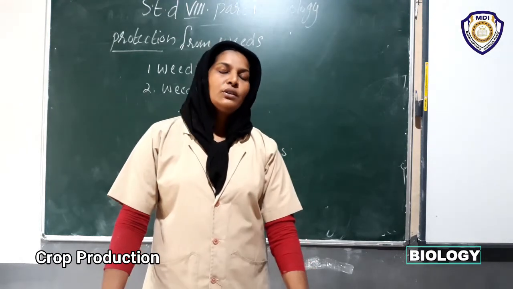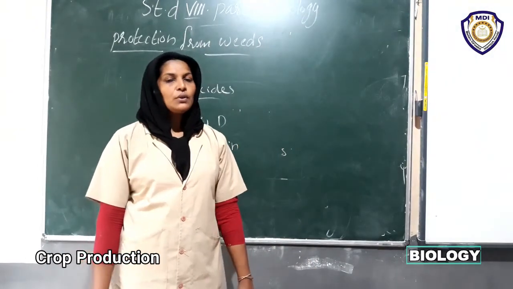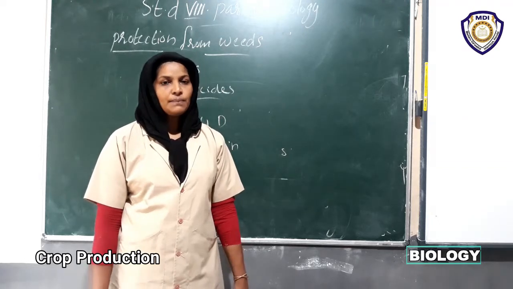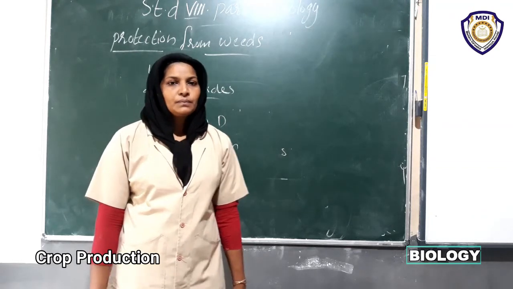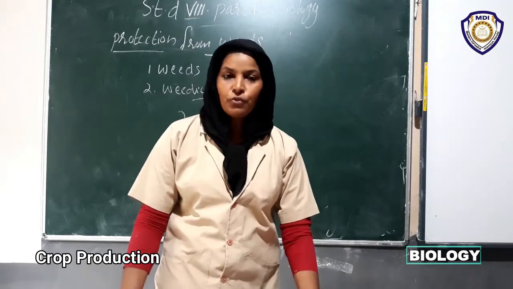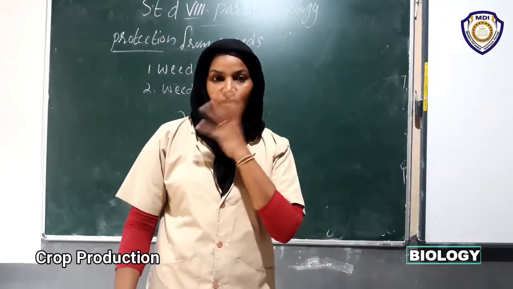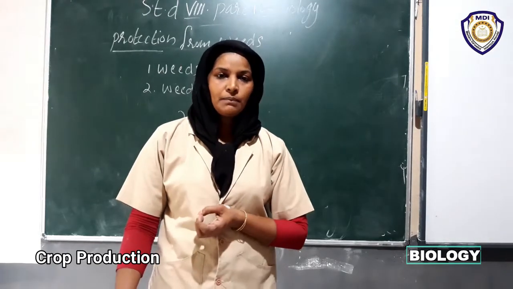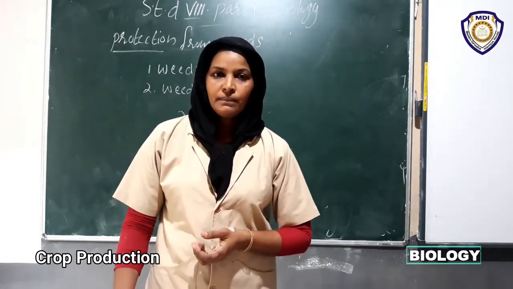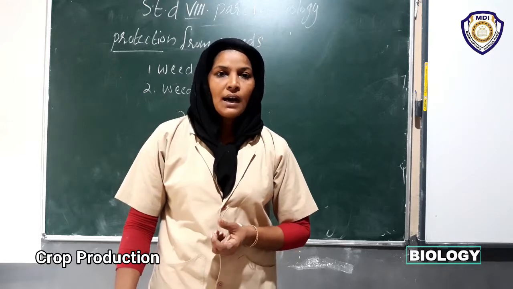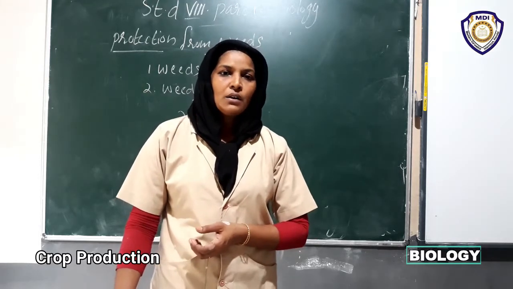Now, what precautions do you take for using weedicides? It's familiar to you: a mask. Tie your mouth and nose well, and use a bottle sprayer. We can use that and spray on the weeds.